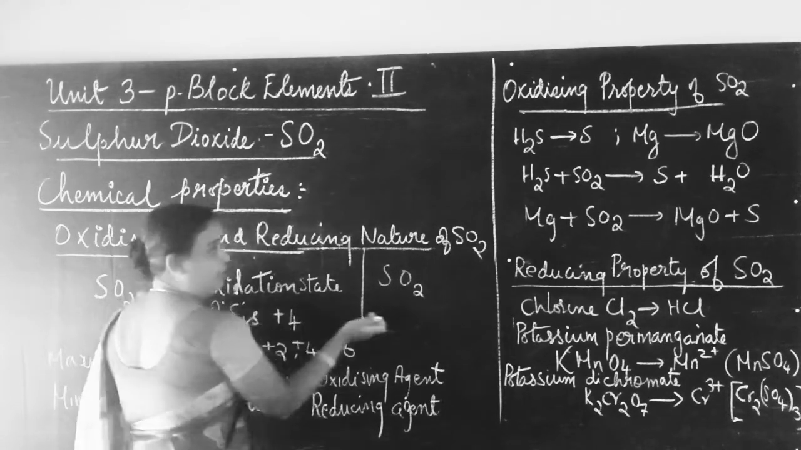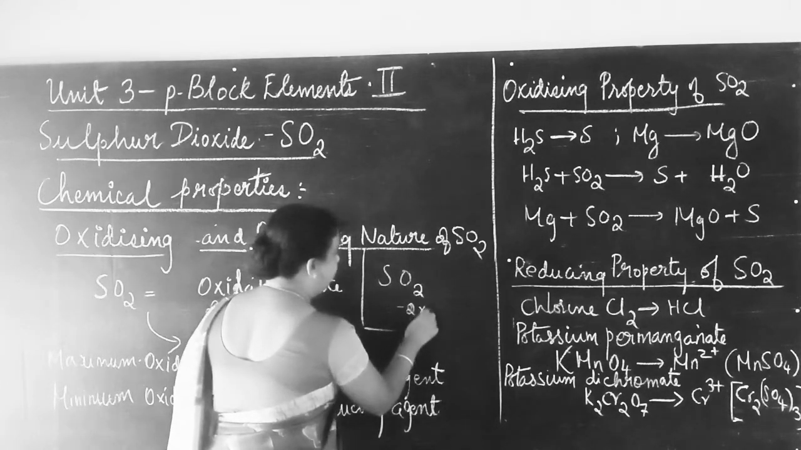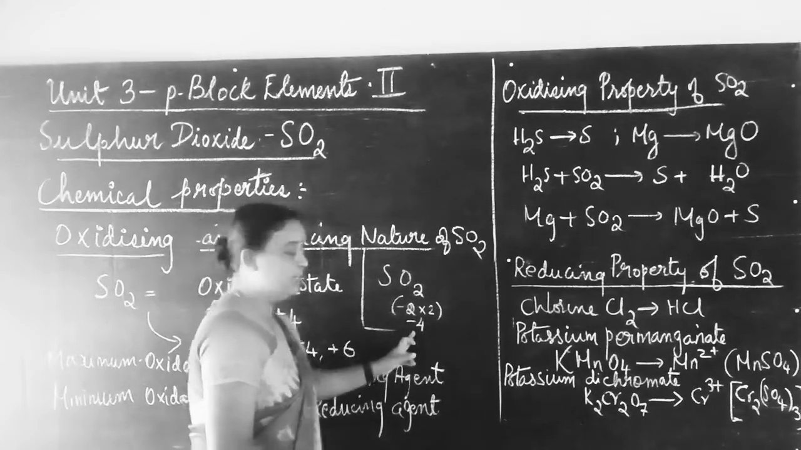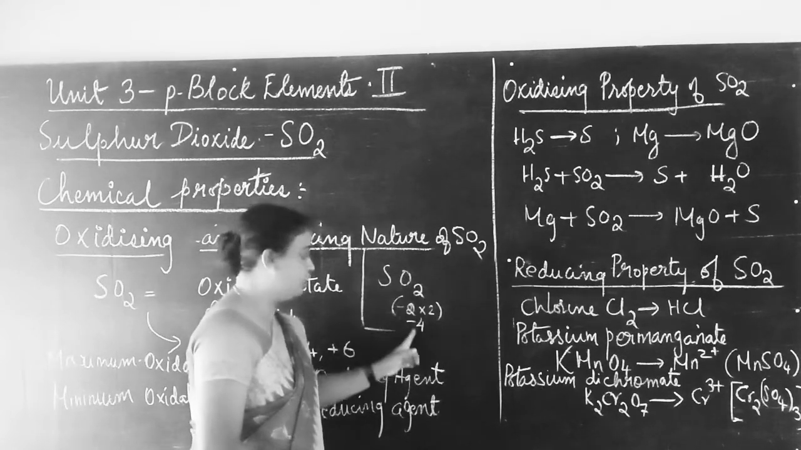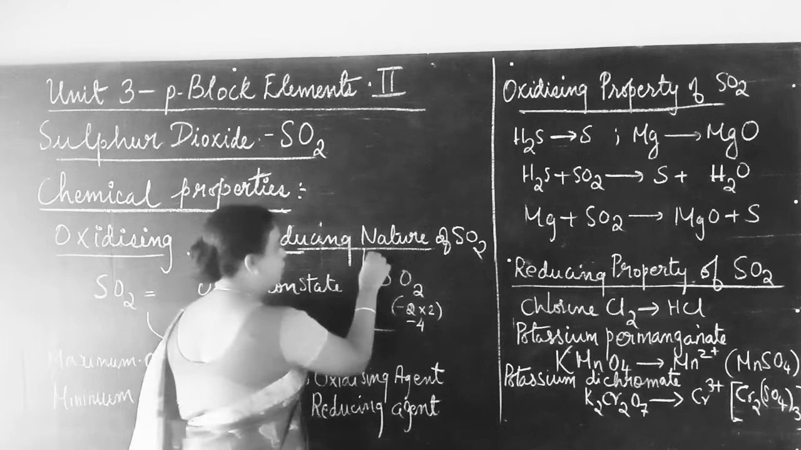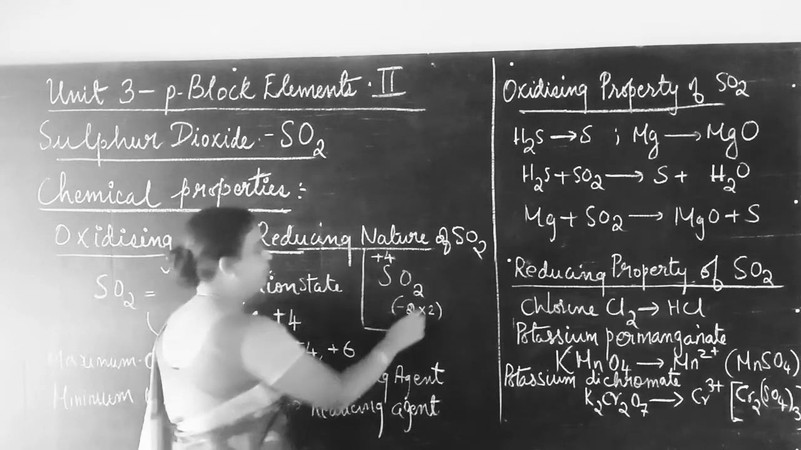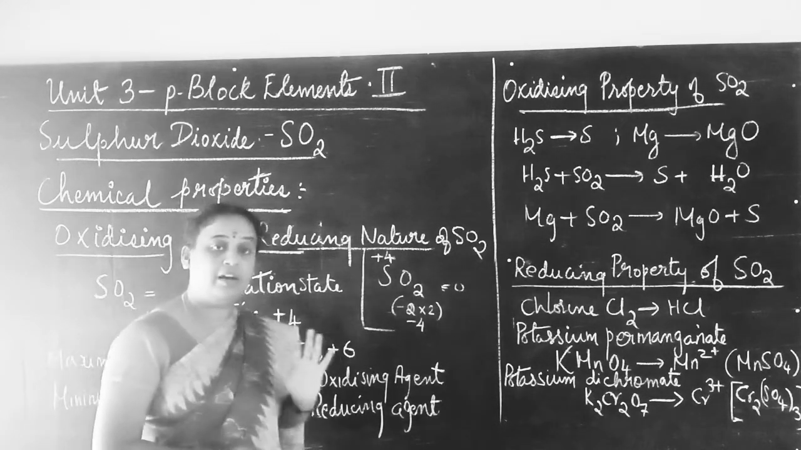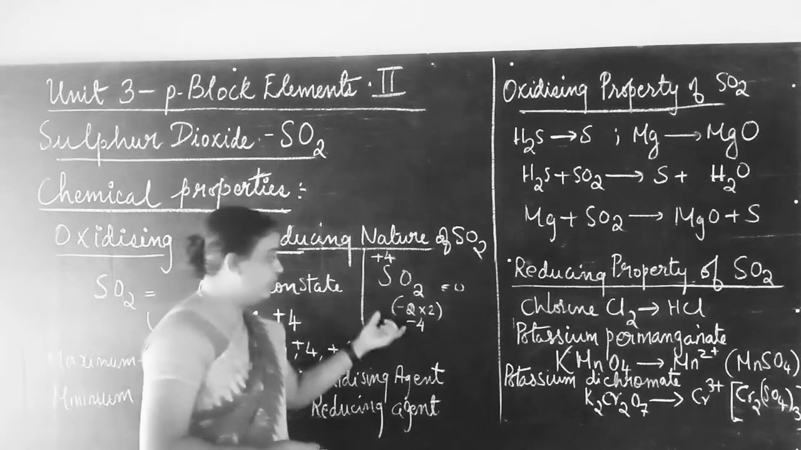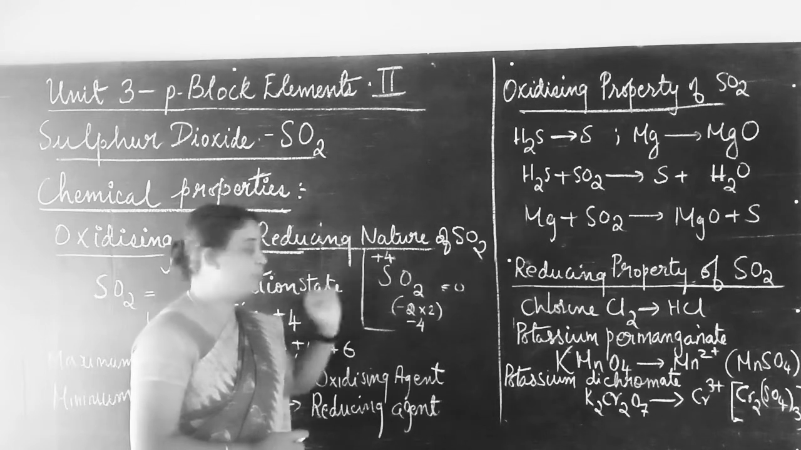So for oxygen, -2 is the oxidation state. So 2 × -2 gives you -4. So if oxygen is O2 in sulfur dioxide, the oxidation state of oxygen is -4. Then for sulfur, the oxidation state will be +4. Only then +4 and -4 will become 0, because the charge of a molecule will always be 0. Likewise, in sulfur dioxide, the oxidation state of sulfur is +4.